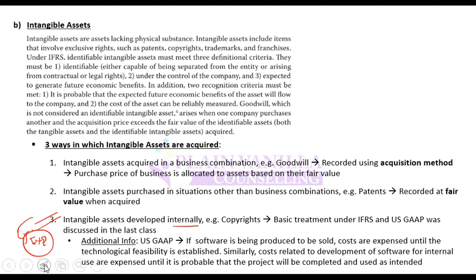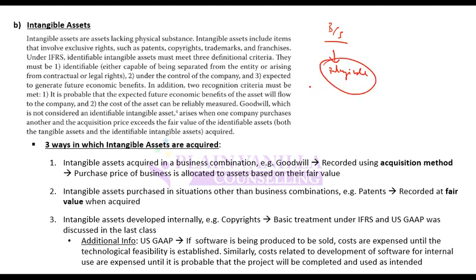So this is intangible assets. Once you have acquired an intangible asset, it gets recorded on the balance sheet. Once it comes on the balance sheet, then what do you do? You take it to the income statement through amortization. Just like any other asset, you take this through amortization as well. So either you can amortize it or you can impair it. Impair means that you can write down its value.